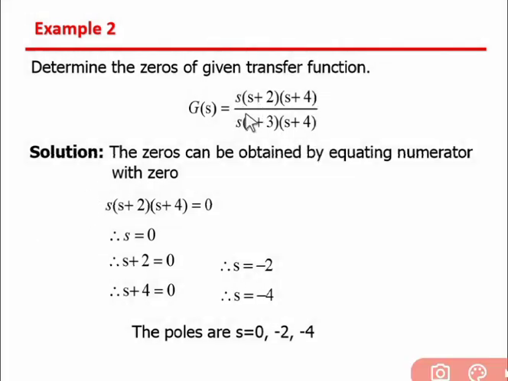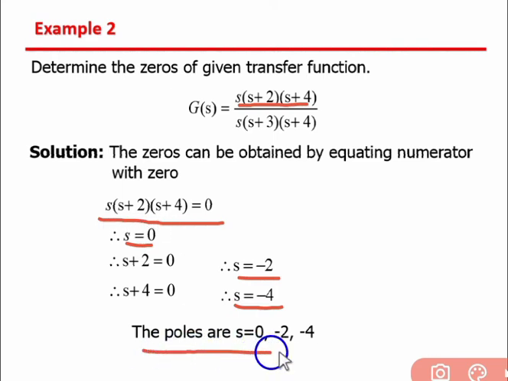So putting the numerator s(s+2)(s+4) = 0 and solving, we get s = 0, s = -2, s = -4. If we put s = 0, this becomes 0. With s = -2, the whole expression becomes 0. If we put s = -4, the whole expression becomes 0. So the values s = 0, s = -2 and s = -4 are known as the zeros of the transfer function.